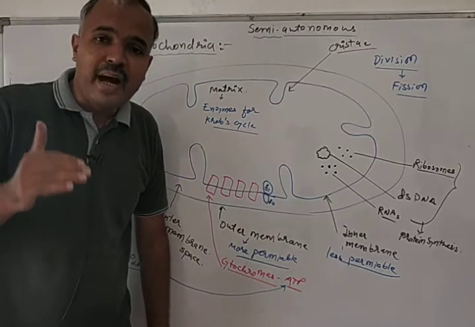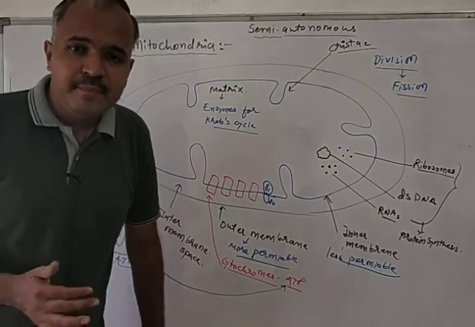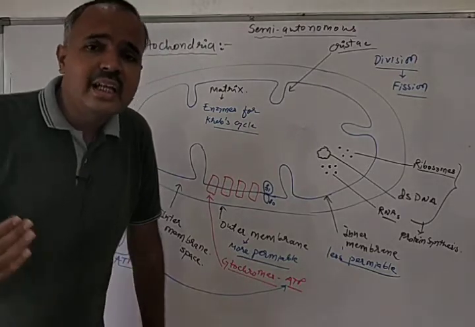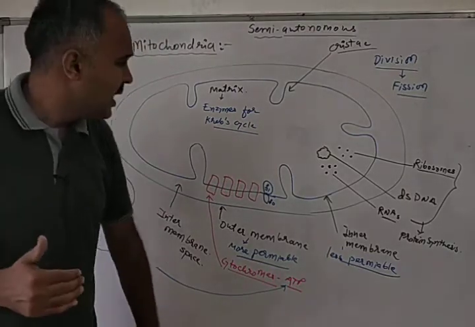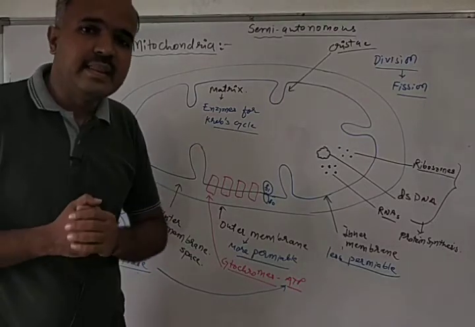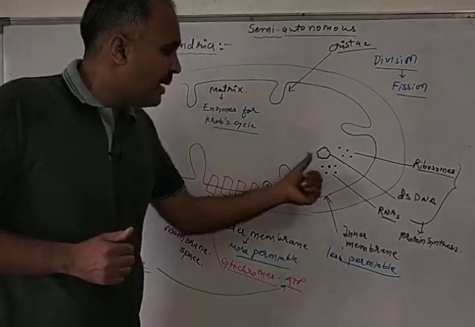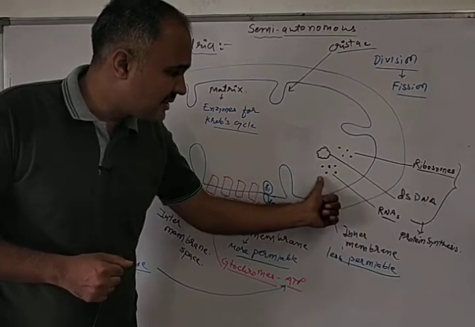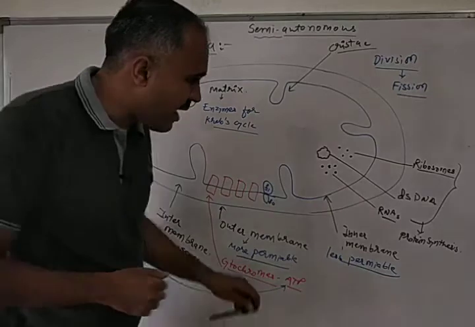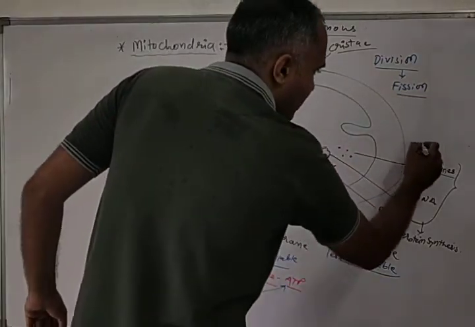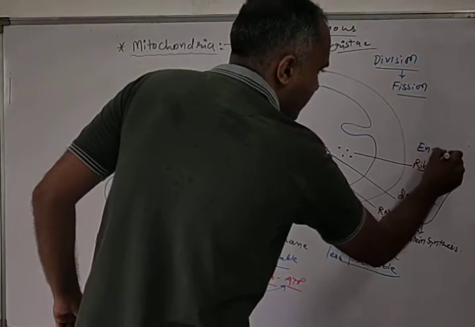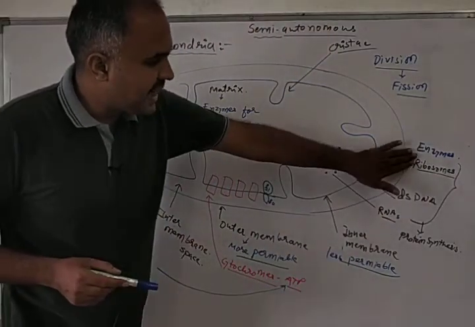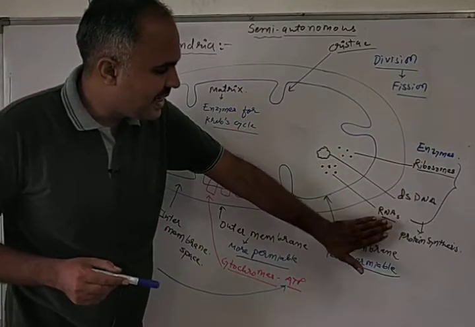Krebs cycle is a pathway of aerobic respiration. In aerobic respiration, a total of 3 pathways are there: glycolysis, Krebs cycle, and oxidative phosphorylation. Out of that, the enzymes of Krebs cycle are present in the matrix. Apart from it, the matrix will also have double-stranded DNA. It also has ribosomes, RNAs, and enzymes. So the matrix has enzymes, ribosomes, double-stranded DNA, and RNAs.